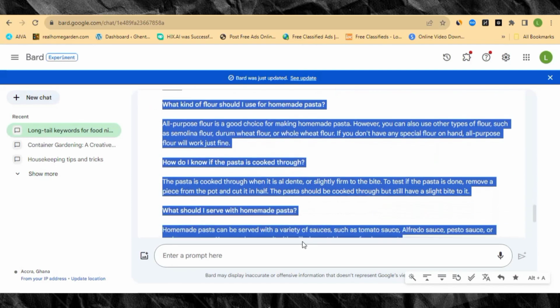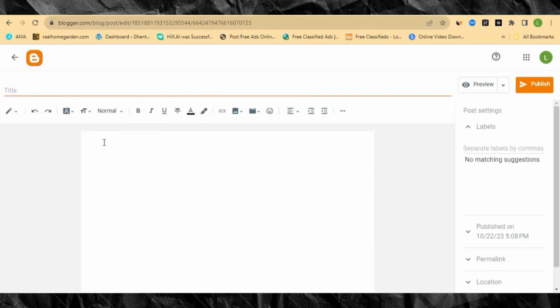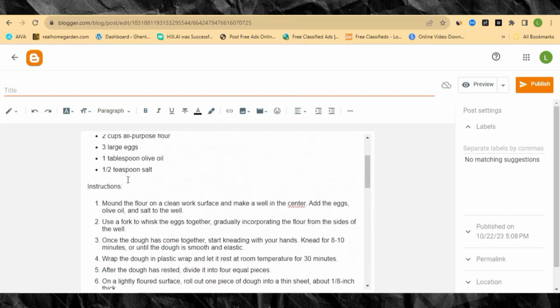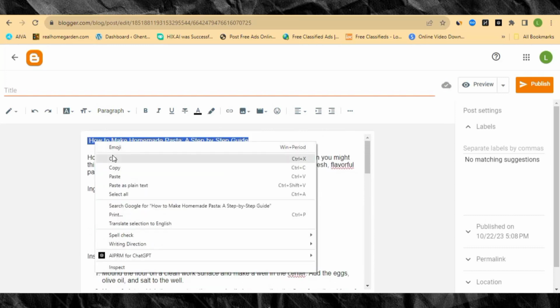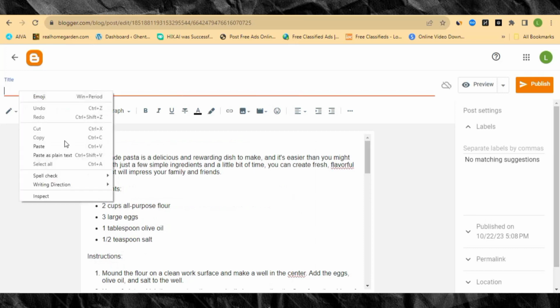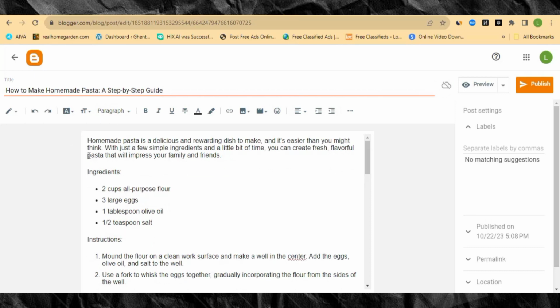Let's go back to the blogger section here, and then I'm going to paste this here. And then remember, we have the title, so this is the title here. So I'll cut the title from here and put it in the title column. Then the next thing that I have to do is to make sure I add some images to it.